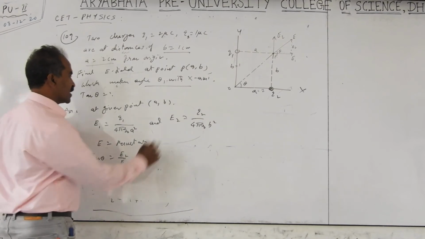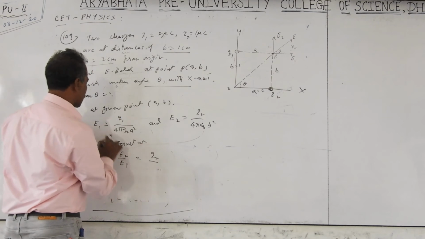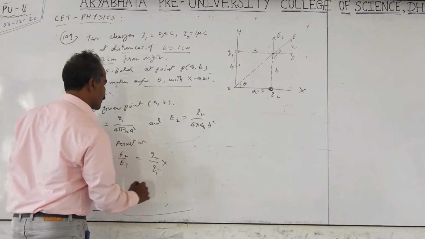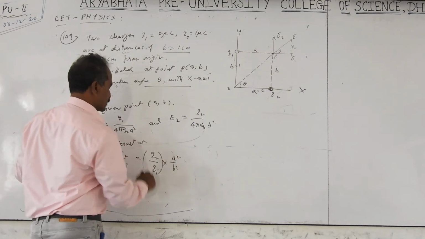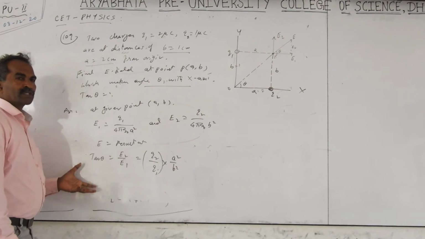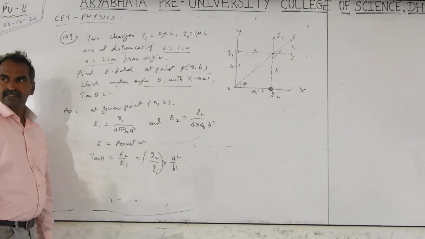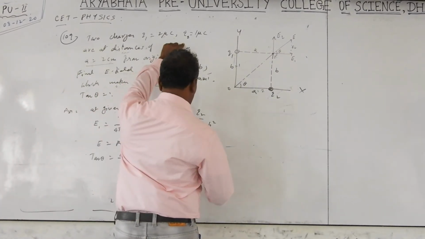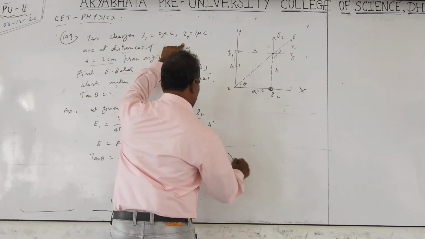So what you get is E2 is Q2 by B square, by E1, and E1 is Q1 by A square. The Q1, Q2 units are converted to micro, so they cancel, and centimeters also cancel. So this becomes Q2 is 1 microcoulomb by 2 microcoulombs, micro units cancel.